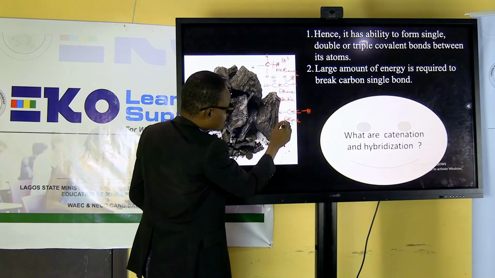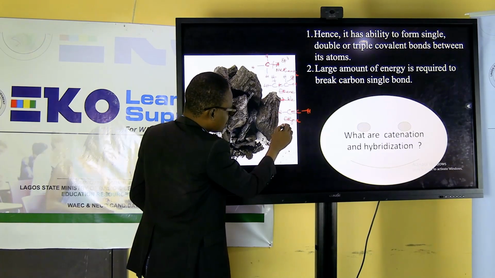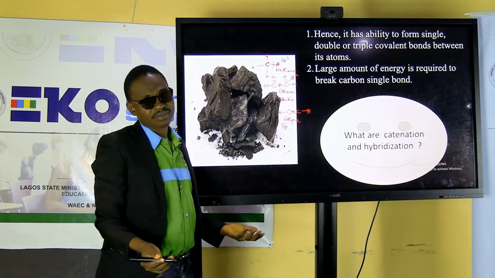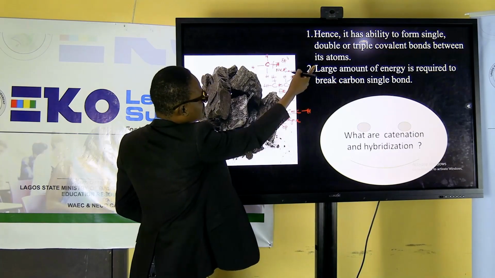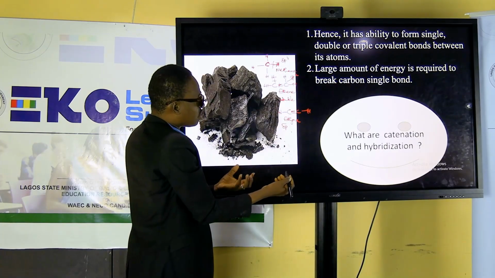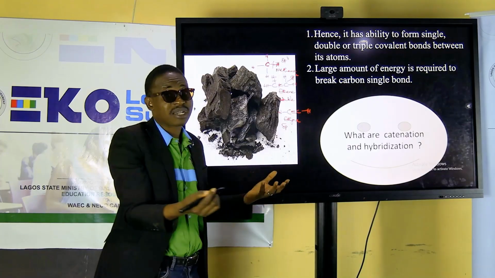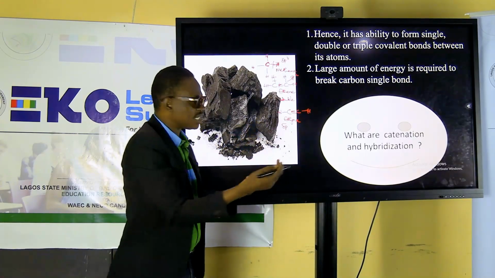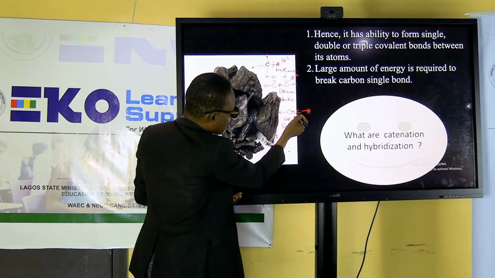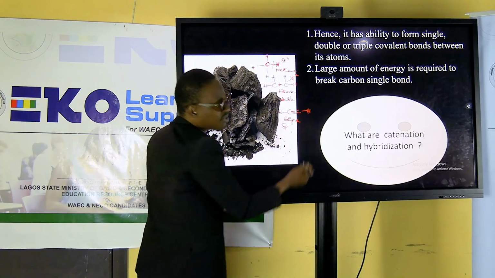What kind of hybrids is this? It is sp hybrids. So this is a triple bond, a covalent triple bond. So what do you mean by covalent? They are sharing electrons. So there's a sharing of electrons between carbon and carbon, and carbon and hydrogen.